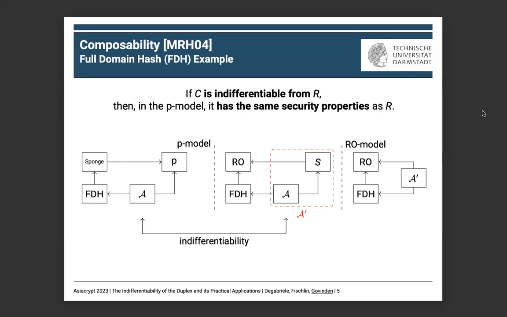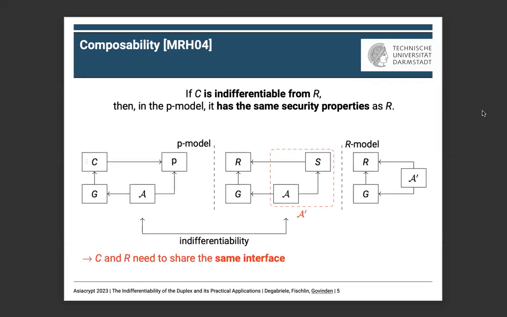Concretely, if you take the full domain hash example, if you want to prove on the left that full domain hash based on the sponge is secure, you only have to prove that the sponge is indifferentiable from the random oracle, and that on the right, full domain hash is secure in the random oracle model. And an important requirement to be able to apply composability is for the construction C and the ideal function R to share the same interface, meaning to have the same number of inputs, which needs to be of the same type, and similarly for the outputs. Then the game G can interact with them in the left and the right game in the same manner.